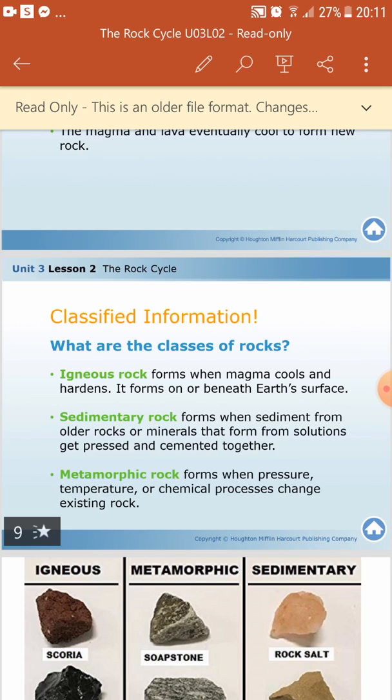Sedimentary rocks form when sediments from older rocks, or minerals that form from solutions, get pressed and cemented together. We will explain that from the main concept: the small sediments that are formed by weathering, then erosion, then they deposit somewhere. These sediments will make layers over the years.